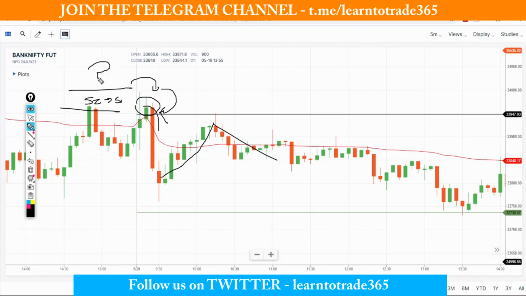If there is no selling zone, just price randomly going to some other zone and reversing back, then what I will do is I will wait for a pullback minimum till the VWAP and then a rejection. Then I will be more comfortable to enter my trade where I will get my better risk reward.